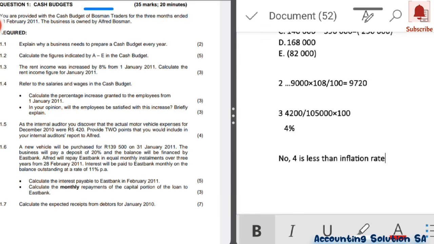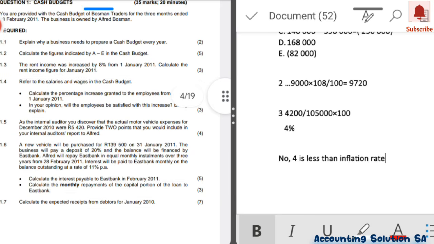Interest will be paid to East Bank monthly on the balance outstanding at a rate of 11% per annum. Okay, there is a new vehicle that will be purchased for 139,500, and the business will pay 20%. The remaining balance will be paid in installments.